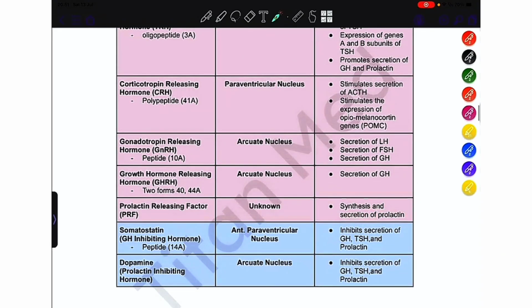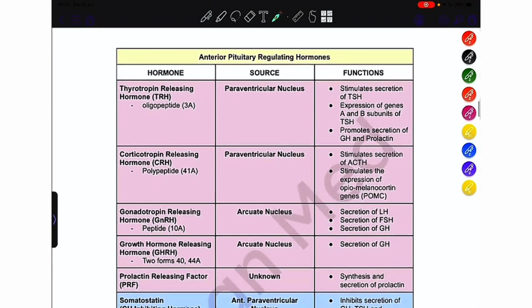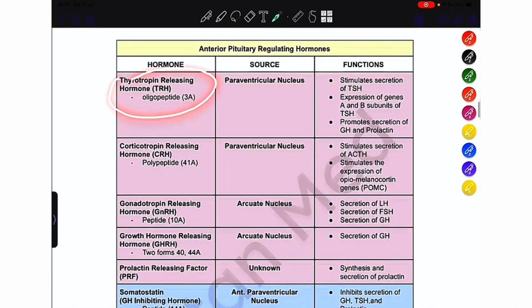Now coming to the inhibitory hormones. Somatostatin is the growth hormone inhibiting hormone. It is a peptide containing 14 amino acids. It is derived from the anterior paraventricular nucleus. It inhibits the secretion of growth hormone, TSH and prolactin. So it is an antagonist to thyrotropin releasing hormone.